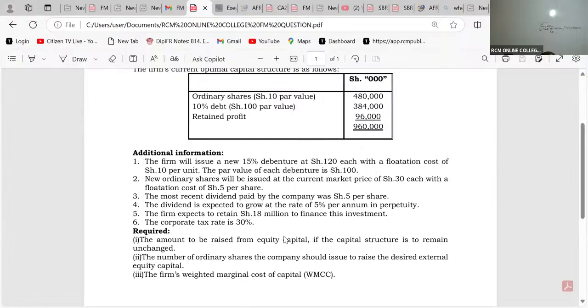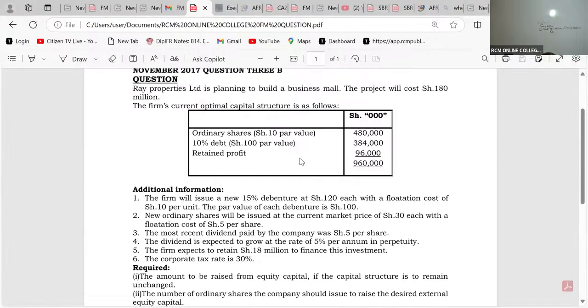So when it comes to borrowing this 180 million, they're going to use their capital structure the way it is. This is the firm's current optimal capital structure, and it's not going to change. So the first thing that a good student should be able to do is to give us the optimal capital structure weights.